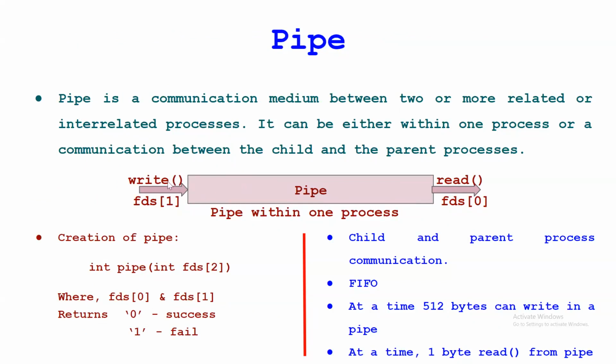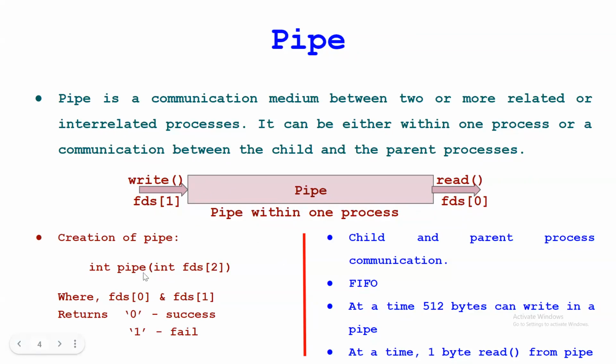You can see, suppose on this side the parent process is there, and on this side the child process is there, then the parent process can write the message to the pipe from this side, and the child process will read that message from this side. And these are the parameters. We can say fds[1] is for writing, and fds[0] is for reading.